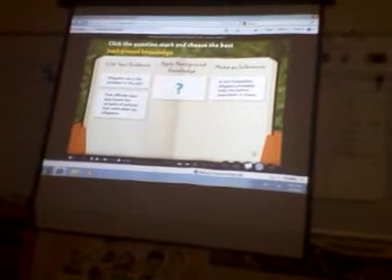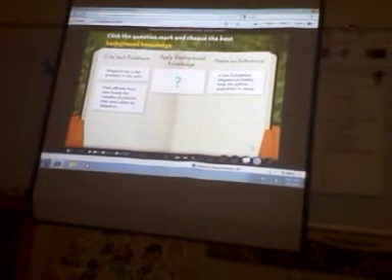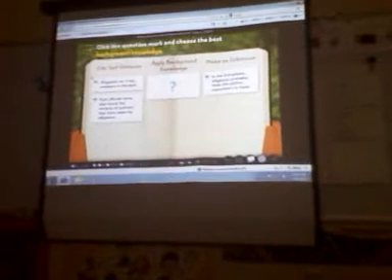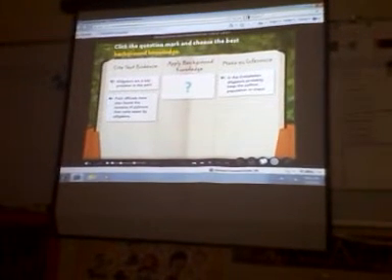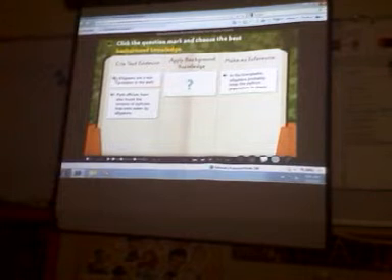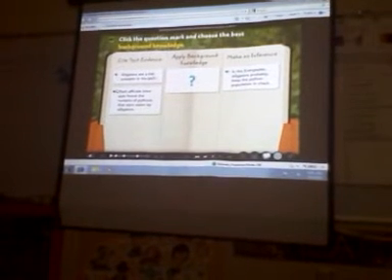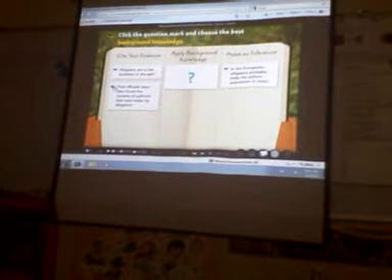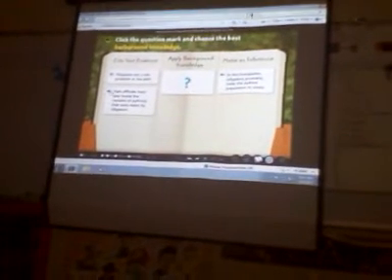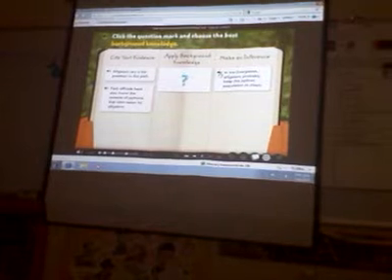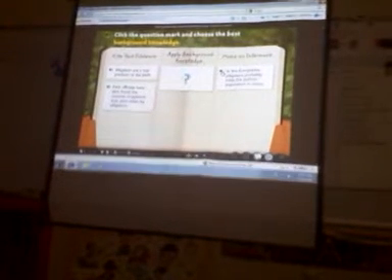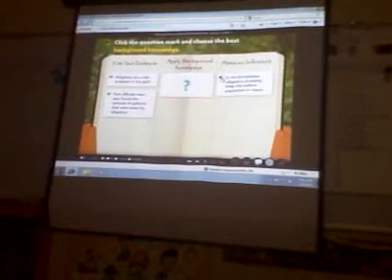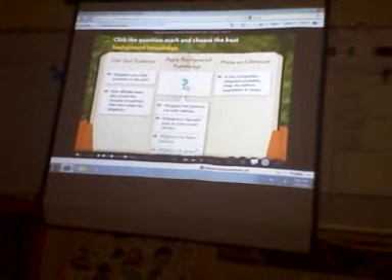Click the question mark and choose the best background knowledge. Alright, so now we know our evidence and we know our inference. Now we're trying to figure out the background knowledge. Alligators are a top predator in the park. So that is a fact. Park officials have also found the remains of pythons that were eaten by alligators. That is also a fact. And then their inference is that in the Everglades, alligators probably keep the python population in check. Here are our options for background knowledge.